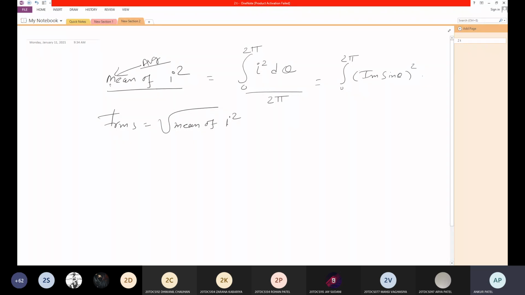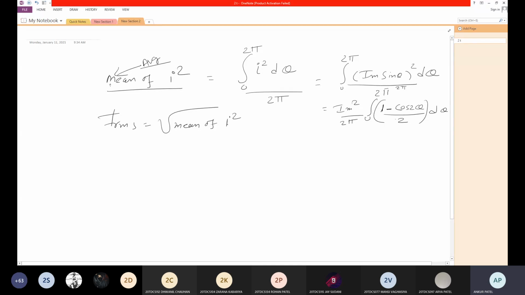So first, just take Im square outside, integral 0 to 2 pi, divided by 2 pi. Sin square theta means (1 minus cos 2 theta) by 2. Just taking the 2 outside, d theta.